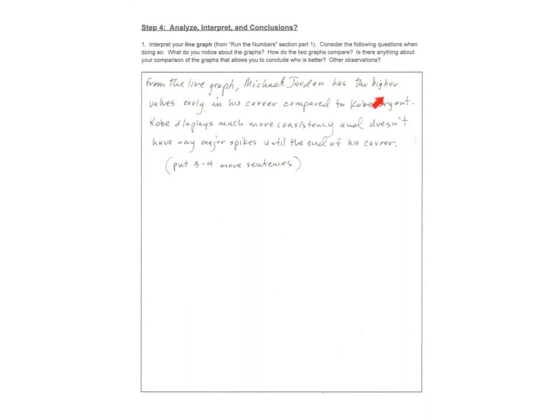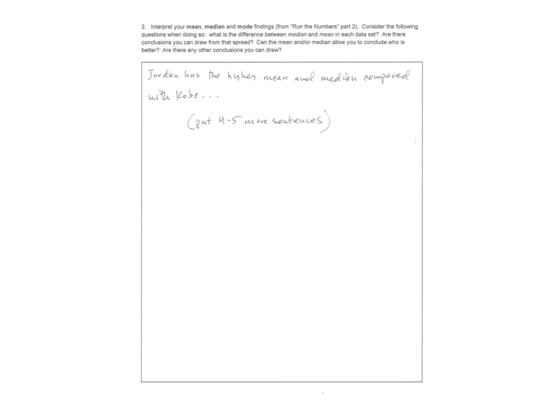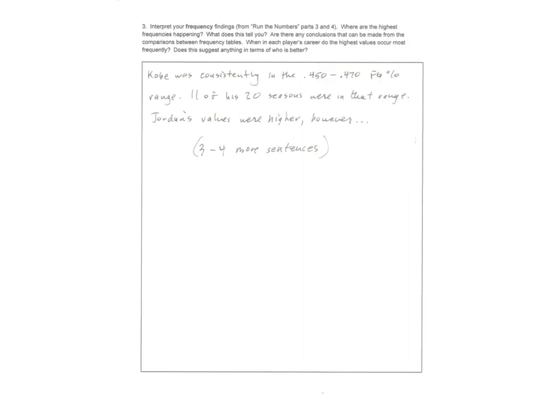So it says from the line graph, Michael has the higher values early in his career compared with Kobe Bryant, so on and so forth. All right, then you want to compare the mean, median, and mode. So basically, Jordan has the higher mean and median. Put 4 or 5 more sentences kind of comparing these things. What can you conclude? Are there any other conclusions and things like that?